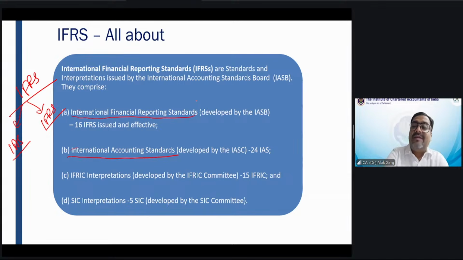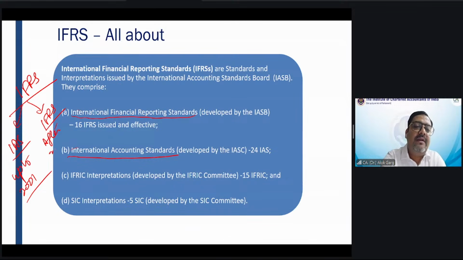Friends, the standards which were issued up to the year 2001 are titled and packaged as IAS, International Accounting Standard. But the standards issued after 2001 are named as IFRS.